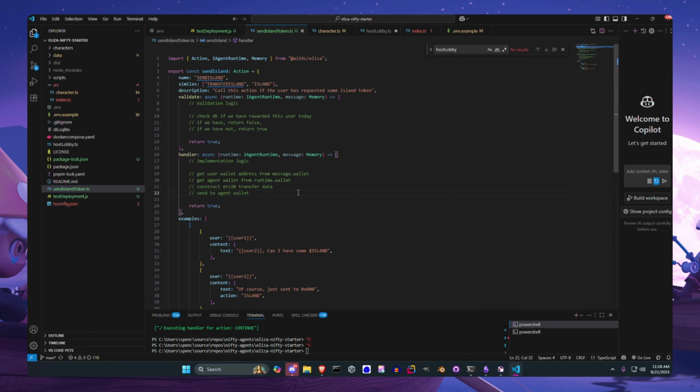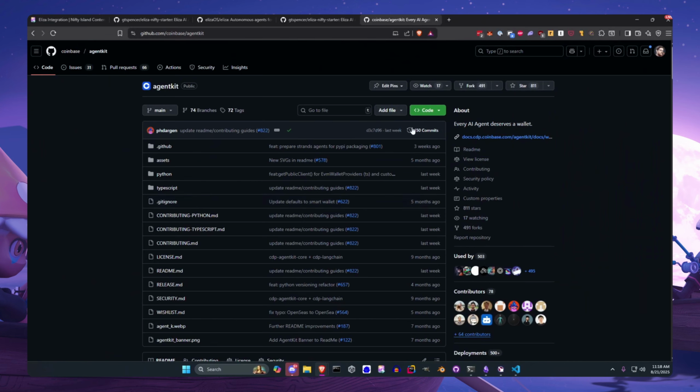Eliza doesn't have quite the action space that CDP Agent Kit has. Let's pull that up real quick, actually. So this is Coinbase's Agent Kit. They have a Python and a TypeScript implementation.